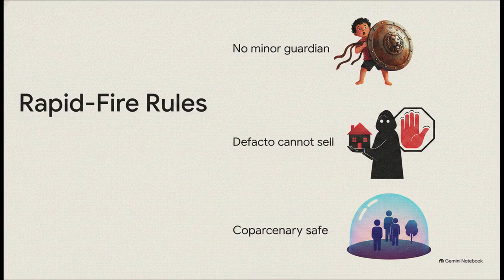Hands off. Finally, Section 12 dictates that if a minor has an undivided interest in joint family coparcenary property and that property is being managed by an adult member of the family, a standard court will not appoint a guardian for it. Only a high court retains the inherent jurisdiction to step in there.